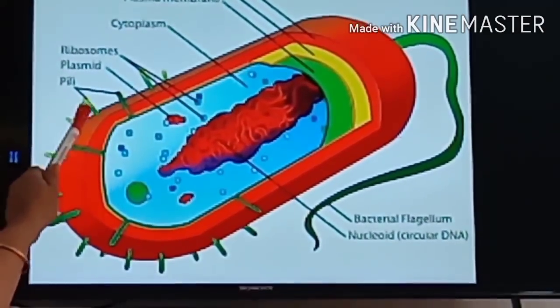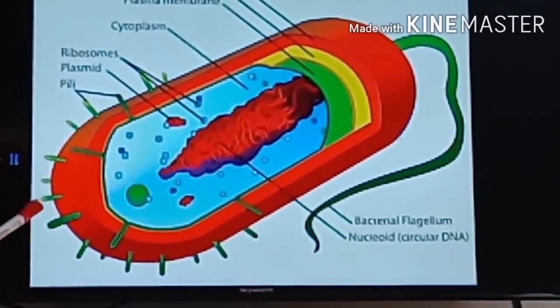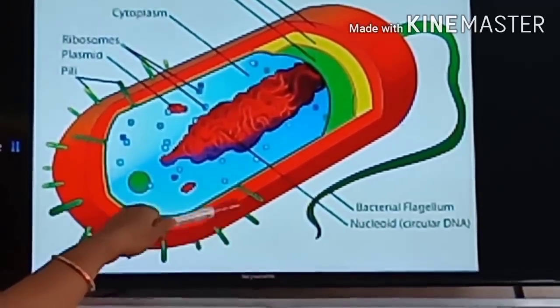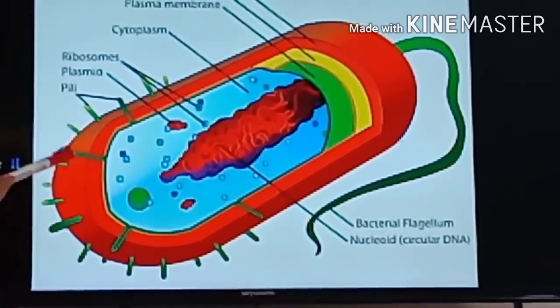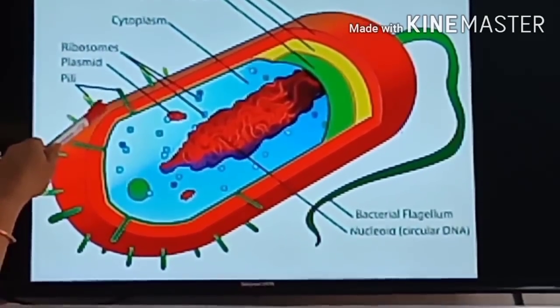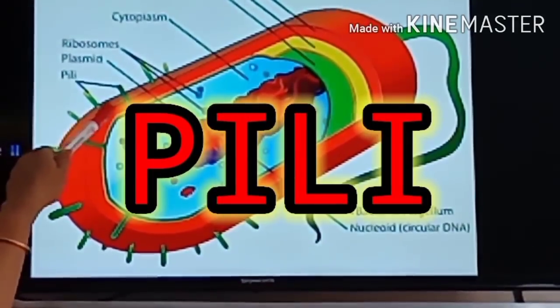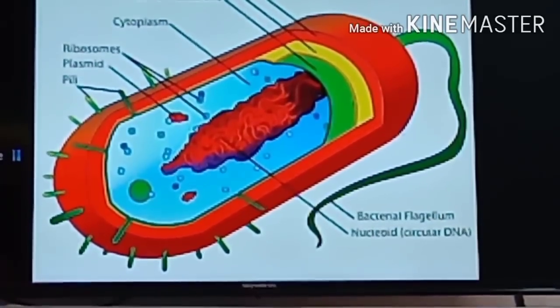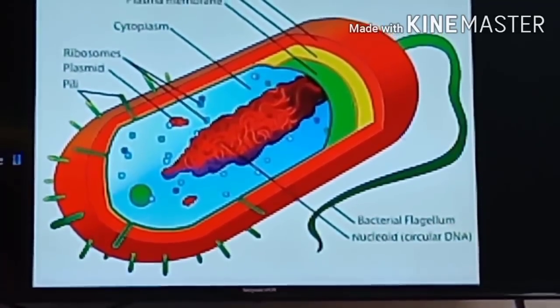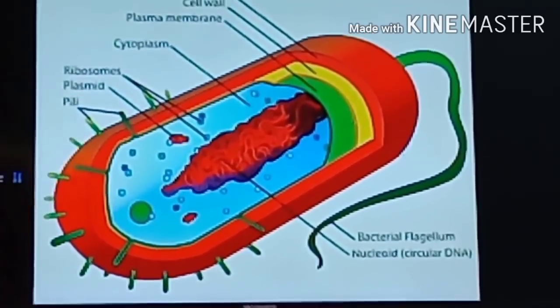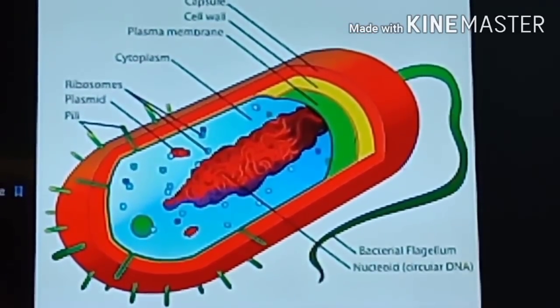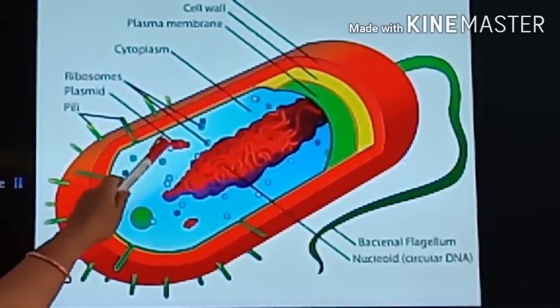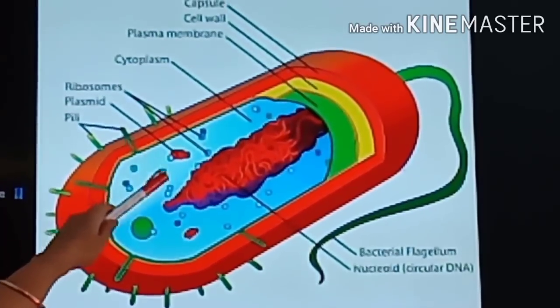And see, small projections are there. Yes, outgrowths are there. It is raised from the cell wall. They are called pili. What is the help of pili? When the bacteria want to attach to any cell, human cell or plant cell, with the help of pili only it will attach to the substratum.